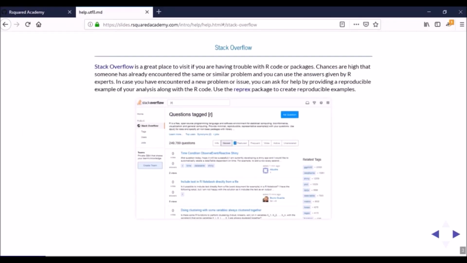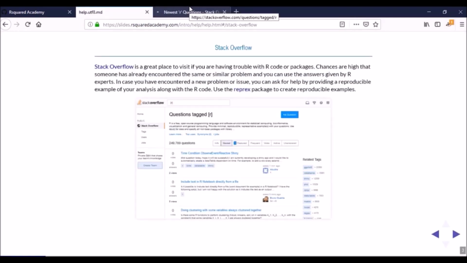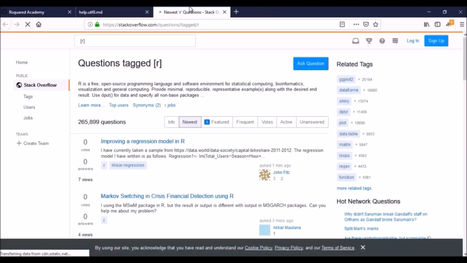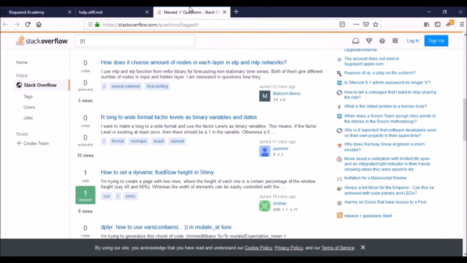So the first place where you definitely need to go when you're stuck with any code or analysis in R is Stack Overflow, right? It's a great place to visit. If you're having trouble, you can go there and ask questions. Don't forget to tag your questions with R, so that somebody else who probably faced a similar issue or problem would have already shared that question and the solution they found, or someone else will definitely come in and help you with the solution to the problem that you're facing, right? So definitely go to Stack Overflow.